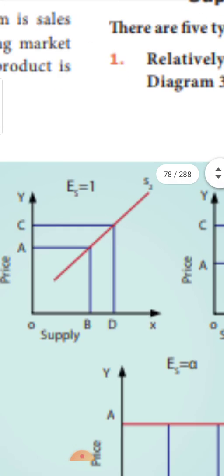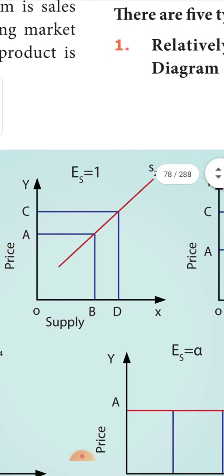The next is equal to 1. As usual, let me take the change in price to be 1. Look at the diagram here. With the change in price from A to C being 1, you could see the same change in the quantity supplied, from B to D, which is also 1. So BD divided by CA, that is 1 divided by 1, is 1. So the nature of the curve will be like this.